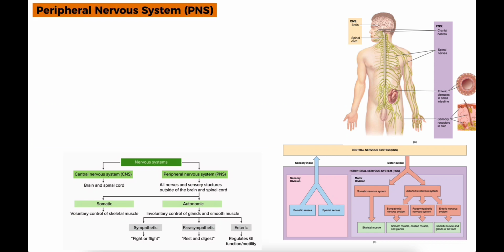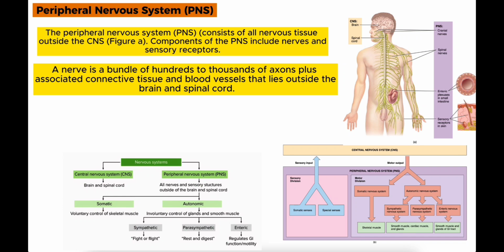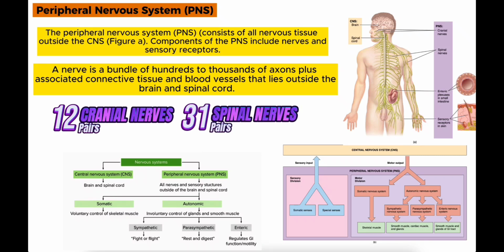Another subdivision of the nervous system is the peripheral nervous system, or the PNS. The peripheral nervous system consists of all nervous tissues outside the CNS. Components of the PNS include nerves and sensory receptors. A nerve is a bundle of hundreds to thousands of axons plus associated connective tissue and blood vessels that lies outside the brain and the spinal cord. 12 pairs of cranial nerves emerge from the brain and 31 pairs of spinal nerves emerge from the spinal cord. Each nerve follows a definite path and serves a specific region of the body.